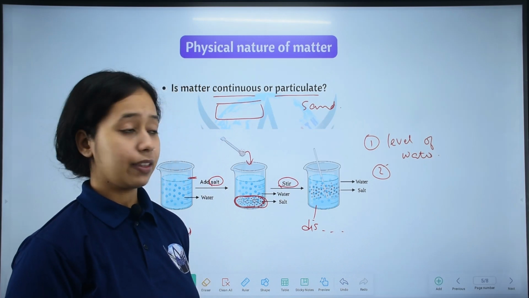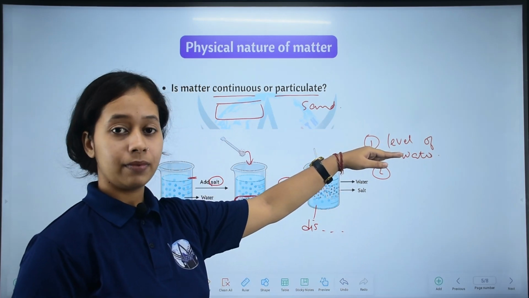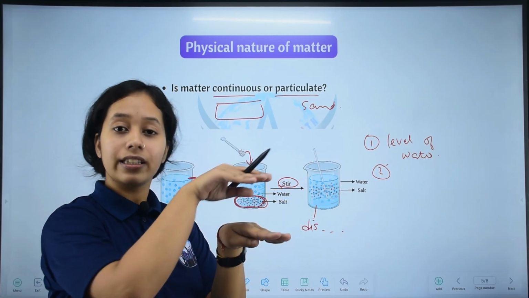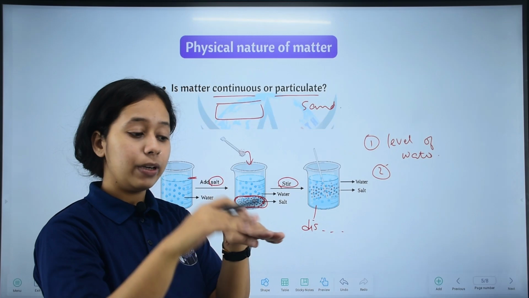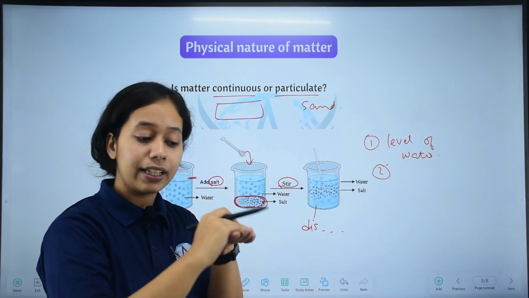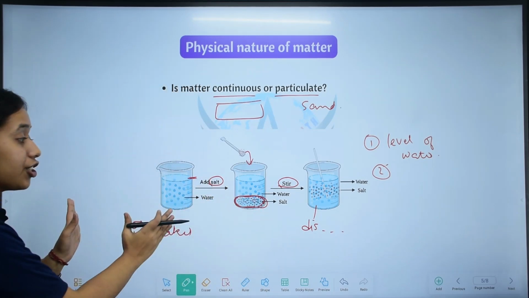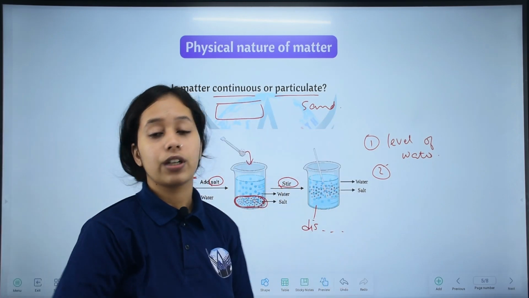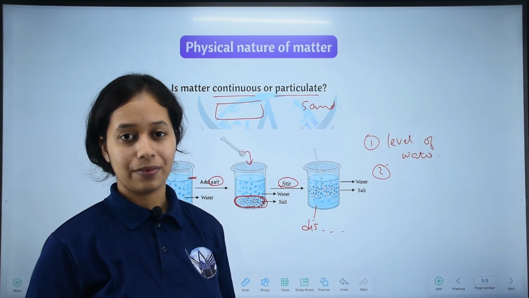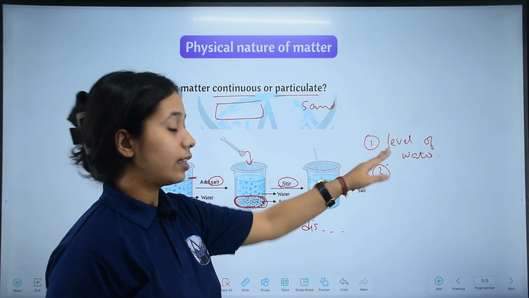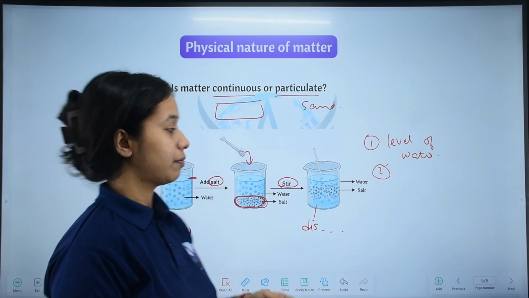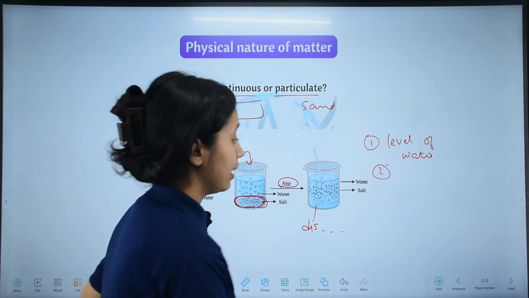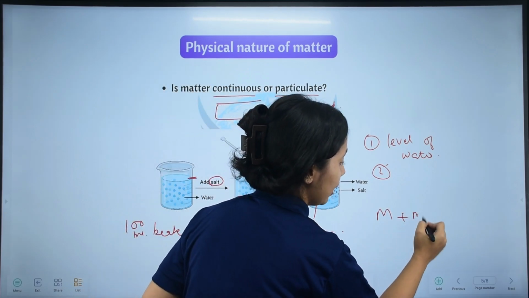Then the level of water observation: the level of water will not increase or decrease. The marking stays the same, meaning the initial marking and the initial level of water remain the same. The level of water does not change. Why? Water is matter, and the salt we added is also matter. We are adding matter in matter.